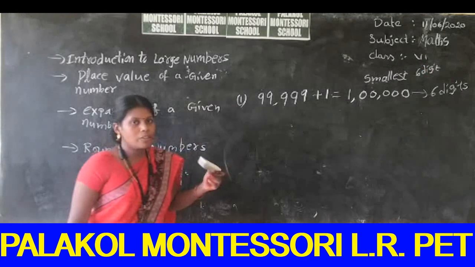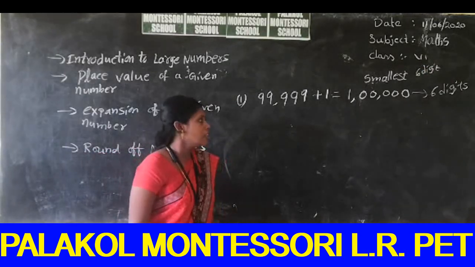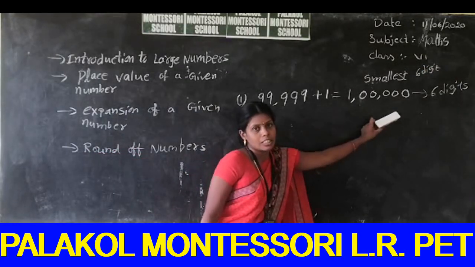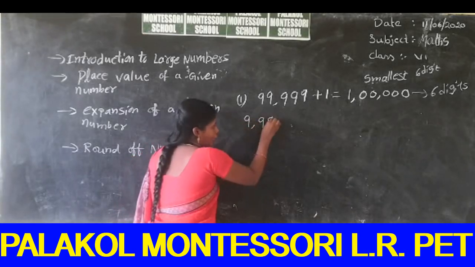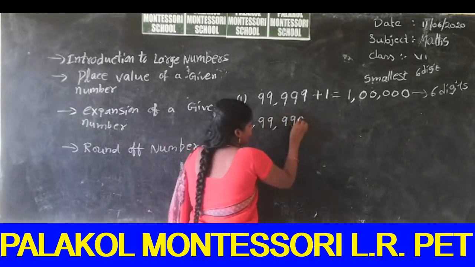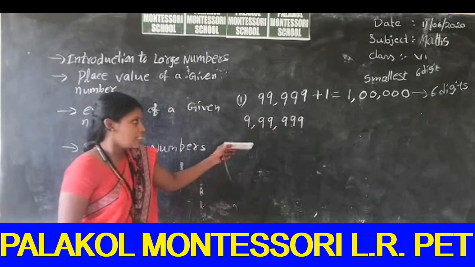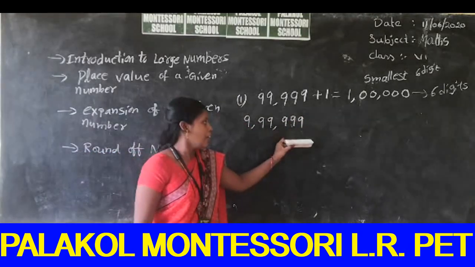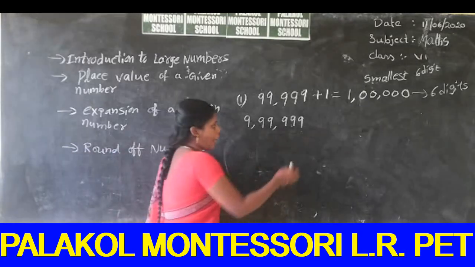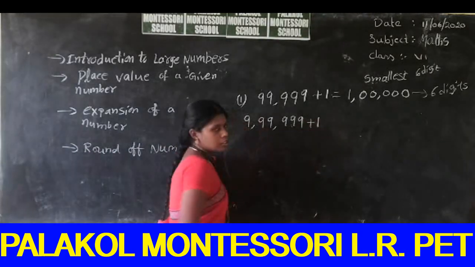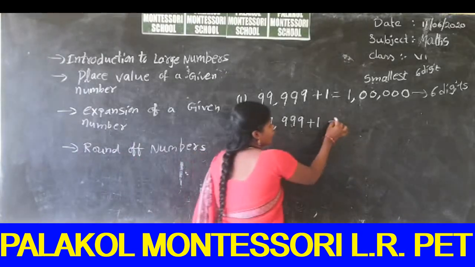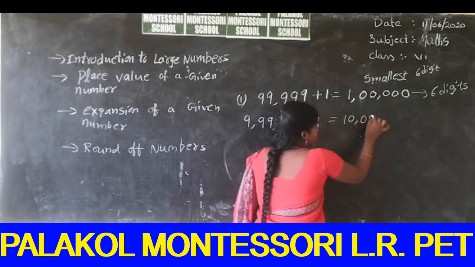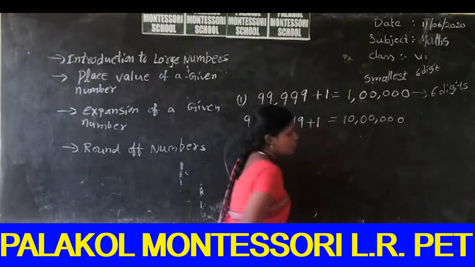Next, how can we get 7-digit numbers? What is the greatest 6-digit number? We already know, 9,99,999. This is the greatest 6-digit number. We can add 1 to this number. So what number do we get? A 7-digit number, that means 10 lakhs.